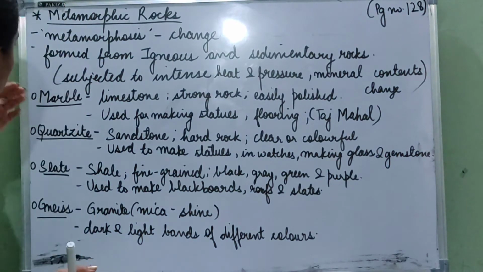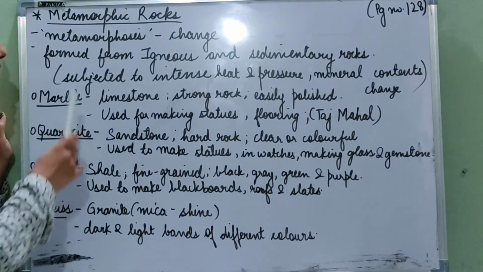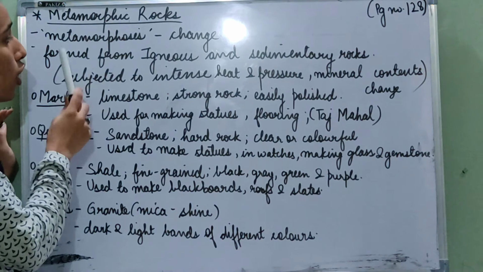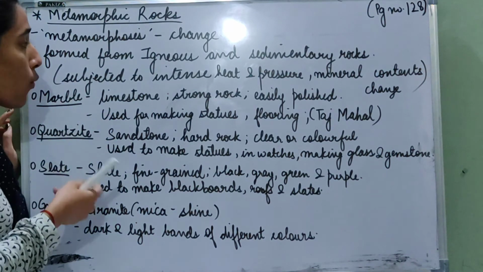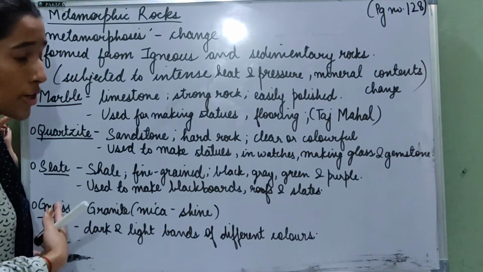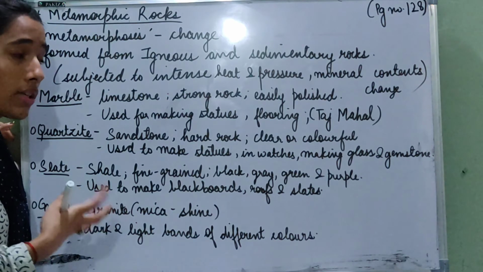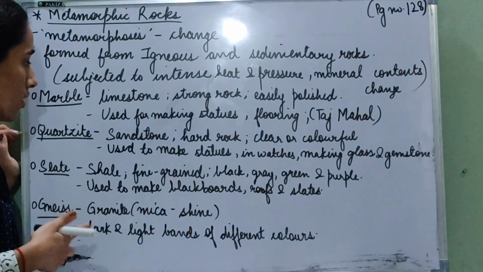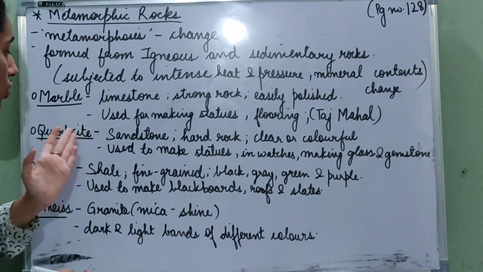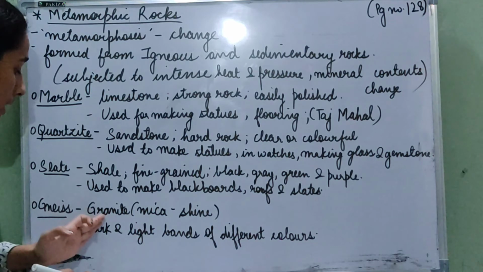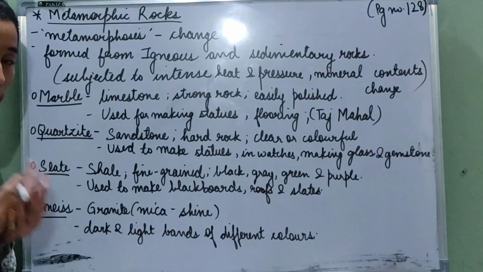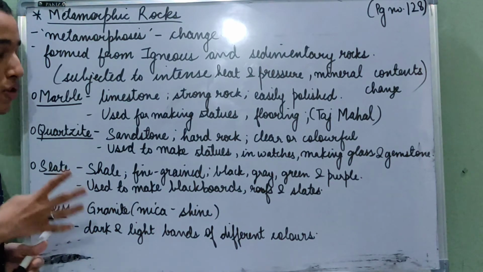So what we learned in metamorphic rocks is that metamorphic comes from the word metamorphosis, which means change, and they are formed from igneous and sedimentary rocks. When igneous and sedimentary rocks go through intense heat and pressure inside the earth, the mineral contents inside them change and alter. For example, limestone changes into marble, sandstone into quartzite, shale into slate, and granite into gneiss. There are many types of metamorphic rocks, but today we learned about four.